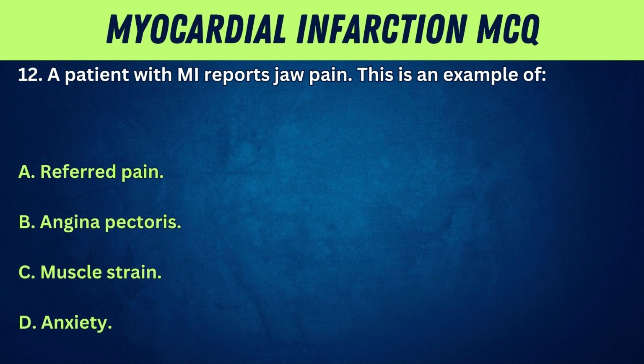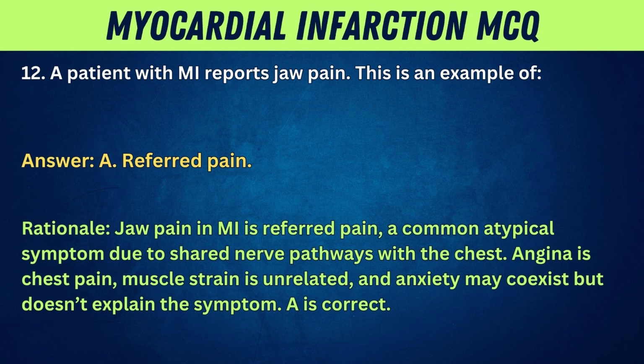12. A patient with MI reports jaw pain. This is an example of: A. Referred pain. B. Angina pectoris. C. Muscle strain. D. Anxiety. Answer: A. Referred pain. Rationale: jaw pain in MI is referred pain, a common atypical symptom due to shared nerve pathways with the chest. Angina is chest pain, muscle strain is unrelated, and anxiety may coexist, but doesn't explain the symptom. A is correct.